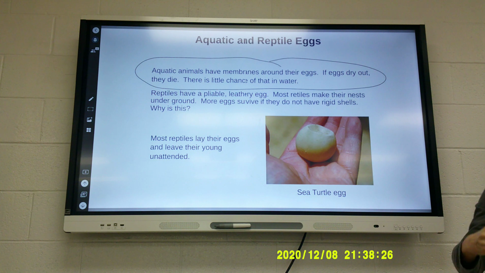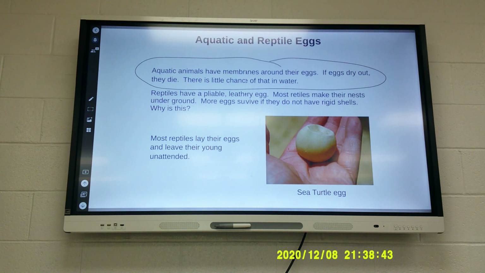So they don't get crushed. They can put a ton of them in this one space and they can all fit in there together. If they had a really breakable shell, you put all those eggs in there, they'd be cracking. But because they have a little bit of give and they're a little squishy, you can get a bunch of them in that nest that they lay in the ground.